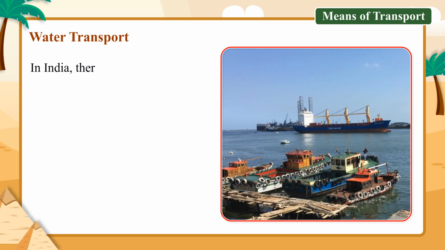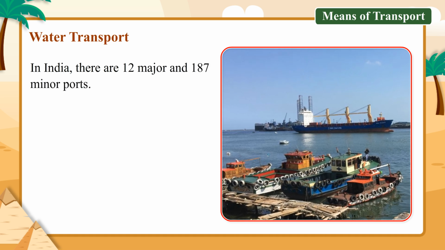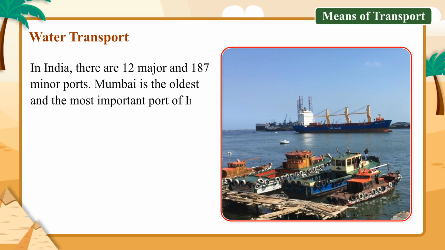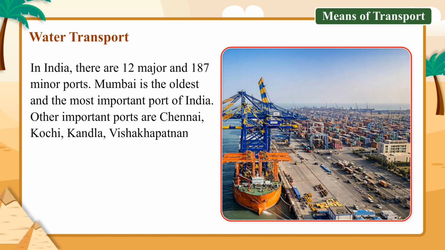In India, there are 12 major and 187 minor ports. Mumbai is the oldest and the most important port of India. Other important ports are Chennai, Kochi, Kandala, Vishakhapatnam, Paradeep, Kolkata and Mangalore.